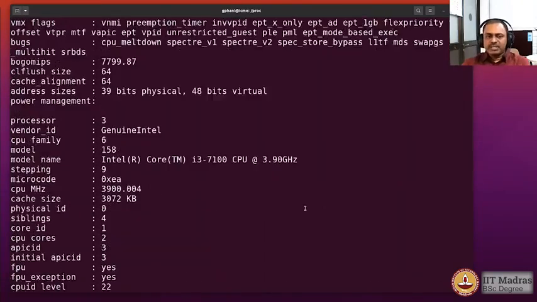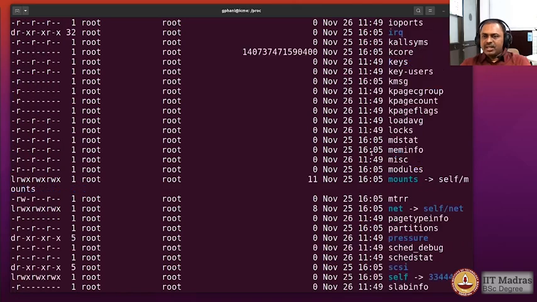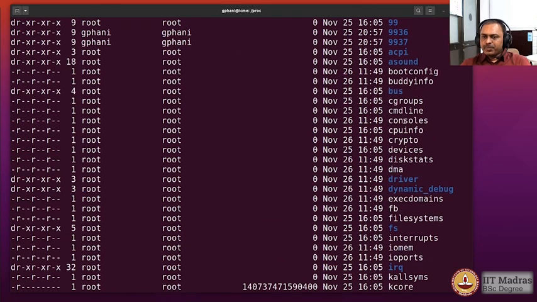So it appears that it is giving you information about your CPU, and when you type ls -l, you would see that this file is showing as if it is occupying 0 bytes, which means that this is not real. It is only in memory and a placeholder for us to know about the system, and you can now know more about your system by reading some other files also.